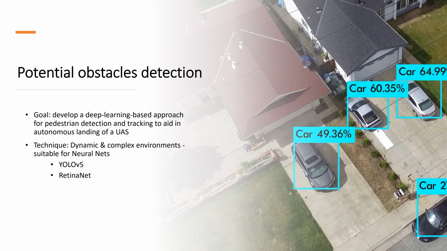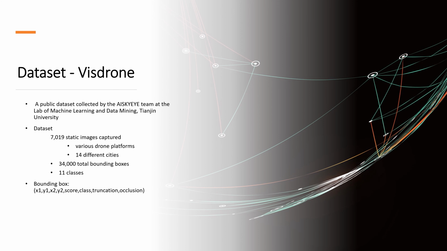We developed a deep learning-based approach for pedestrian detection and tracking to aid in autonomous landing of a UAS. It's a dynamic and complex environment, and traditional rule-based algorithms can't solve it very well. Therefore, we chose deep learning-based methods. To reach higher accuracy and inference speed, we compare two models, YOLOv5 and RetinaNet. Our training dataset is VisDrone. We did transfer learning on it.